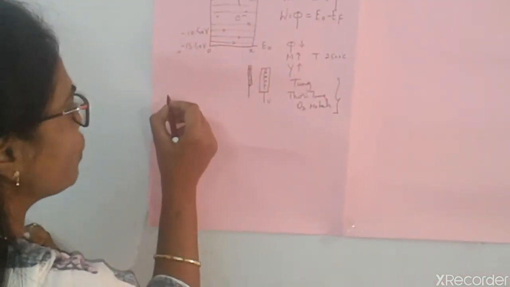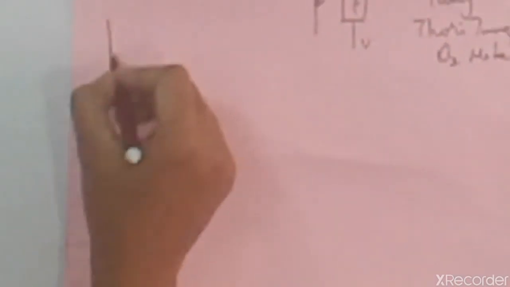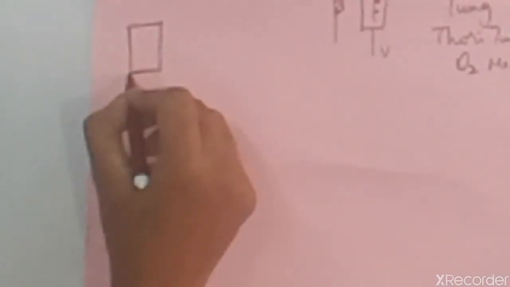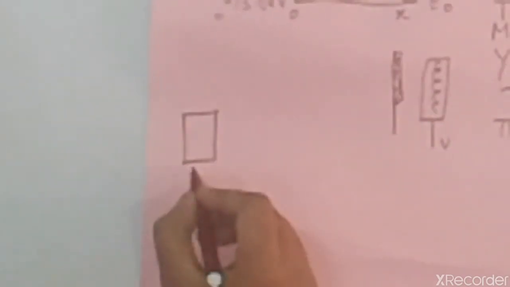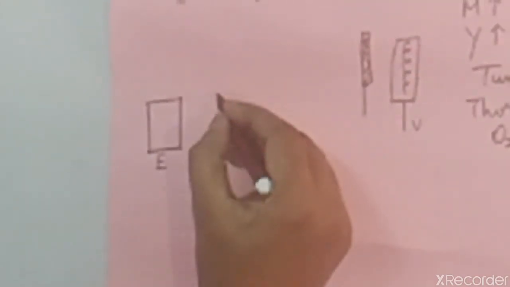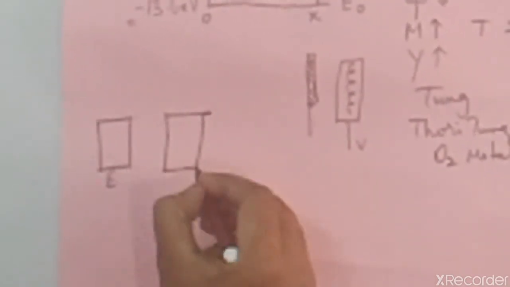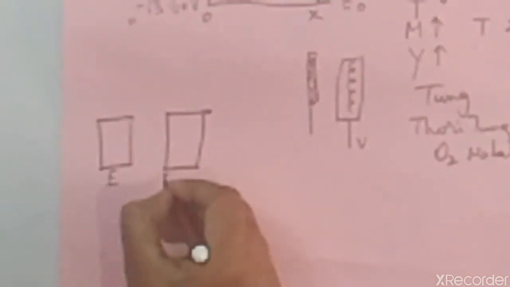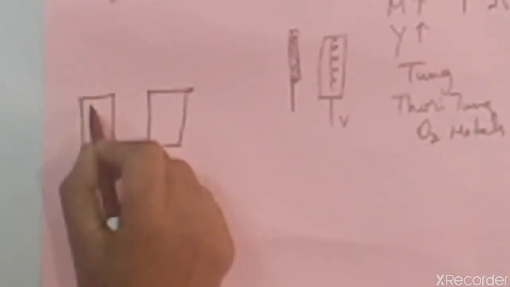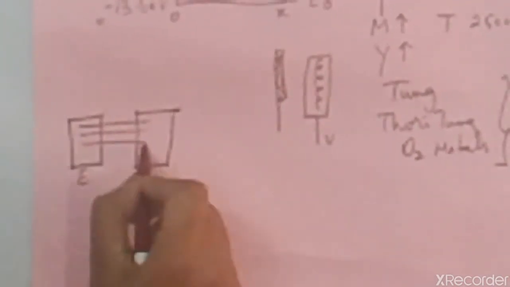First is the uniform field. How will a uniform field look? If there is an electrode with some field strength, and at some other point another electrode with the same field strength, the lines of force running between these two electrodes will be parallel and equal.